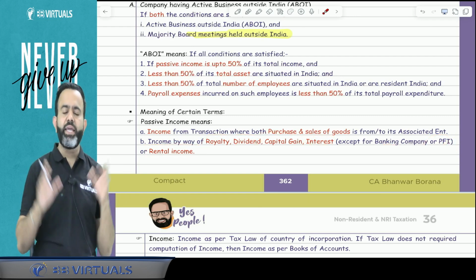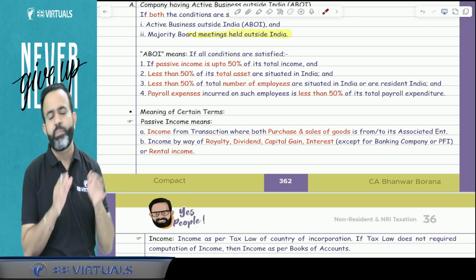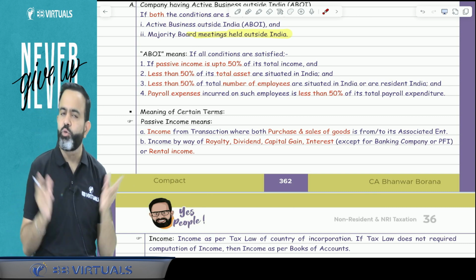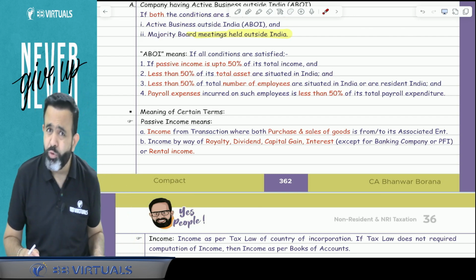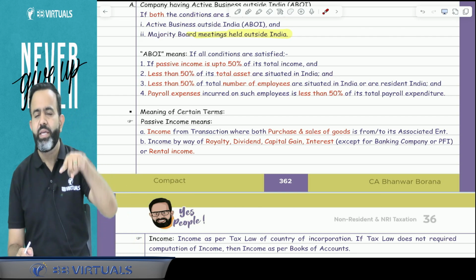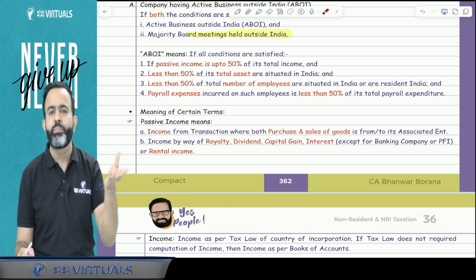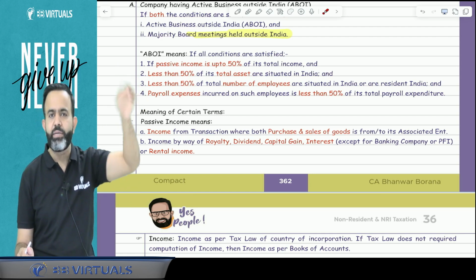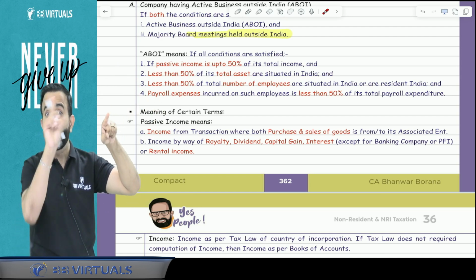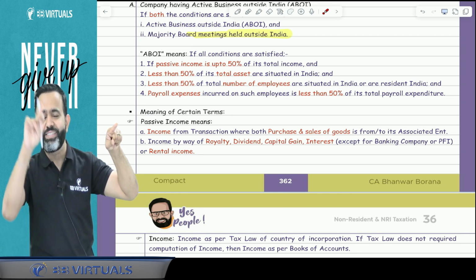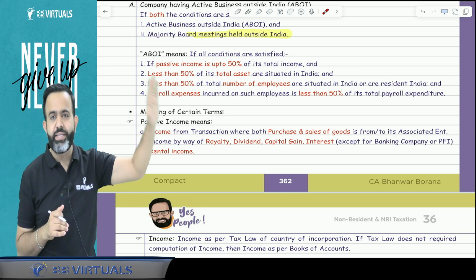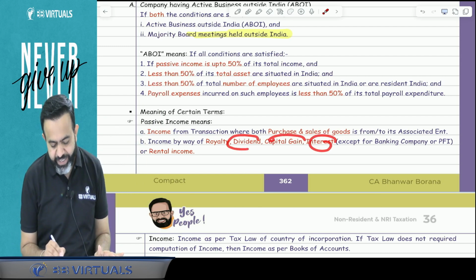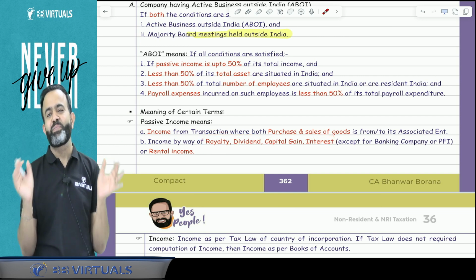So the first point says that in that foreign company, in the total income, passive income should be within the 50% limit, means 50% or less income should be passive income. But what do you mean by passive income? So guys, remember, in the case of a company, salary is obviously not possible. House property rental income is possible, so rental income is passive income. After that, business income is active income. Capital gain is passive income. And in income from other sources, interest, dividend, and royalty income is treated as your passive income.